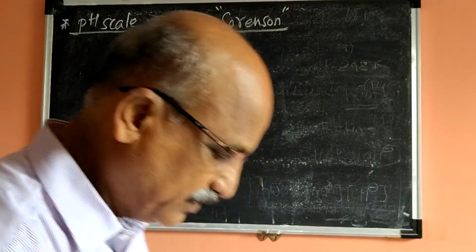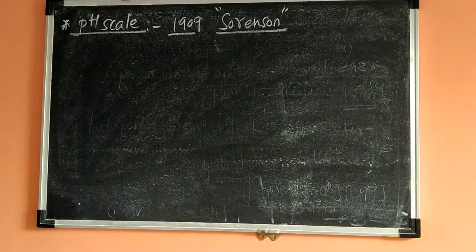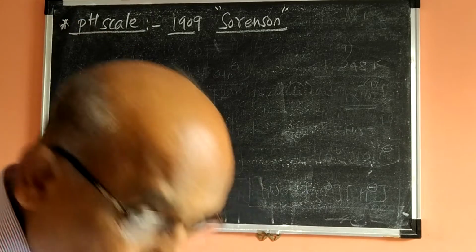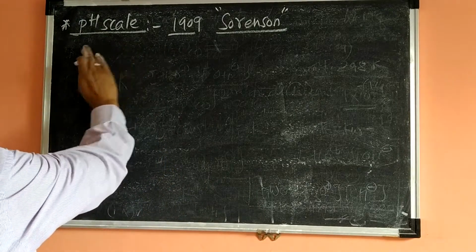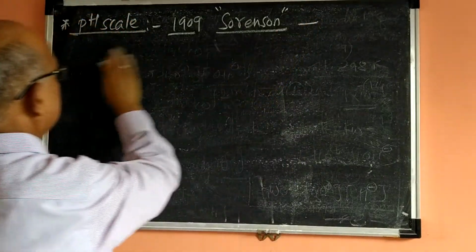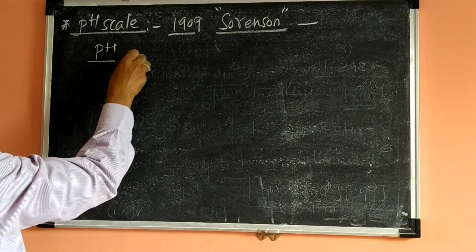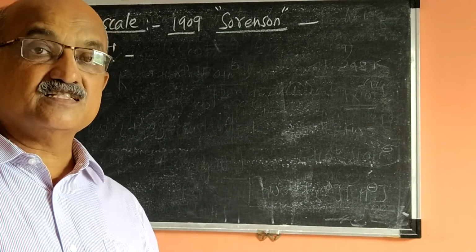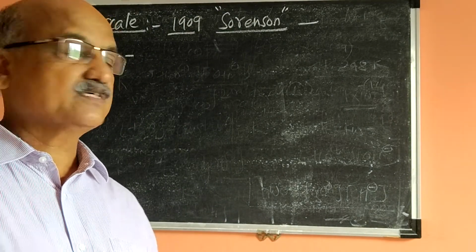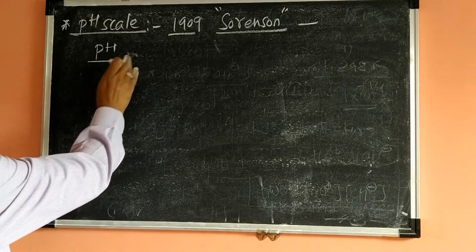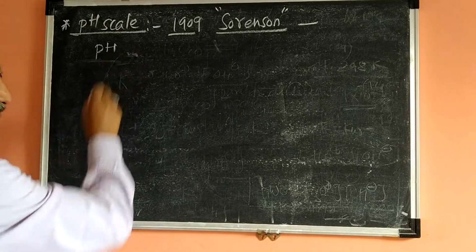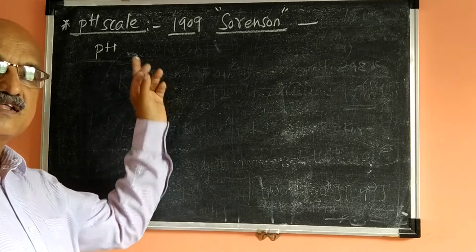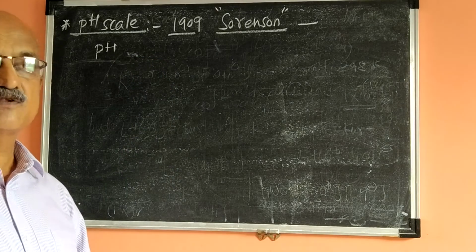For that, you have to define initially the mathematical formula of pH and pOH. So the pH scale, actually, is not given in this book. What is the meaning of pH? P stands for potence, which is called strength, and H stands for hydrogen. The pH of a solution is defined as the negative logarithm to the base 10 of the hydrogen ion concentration.